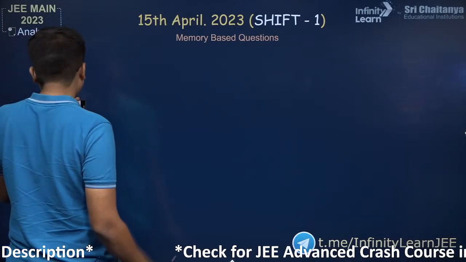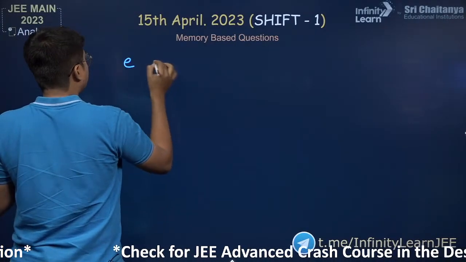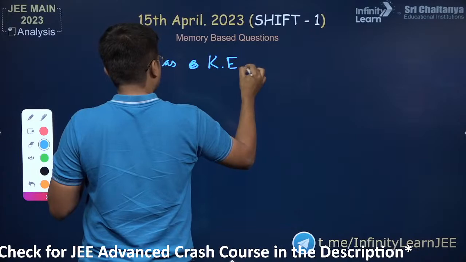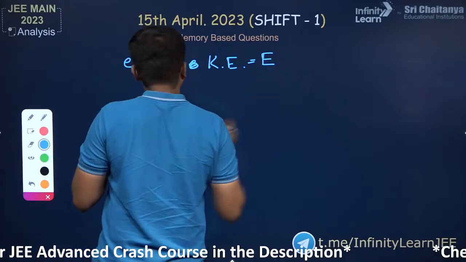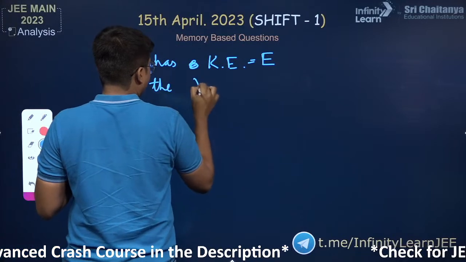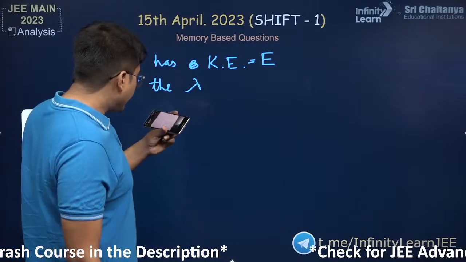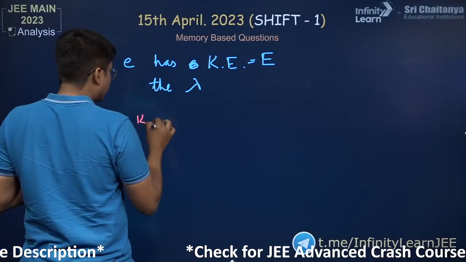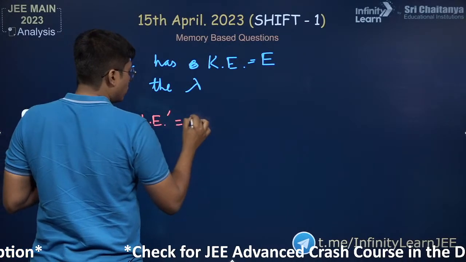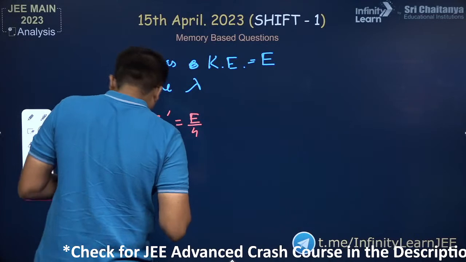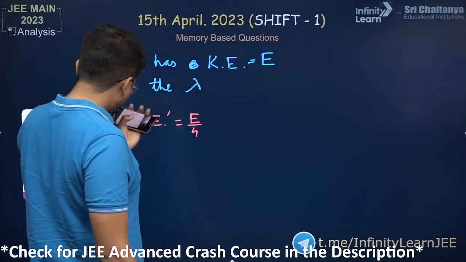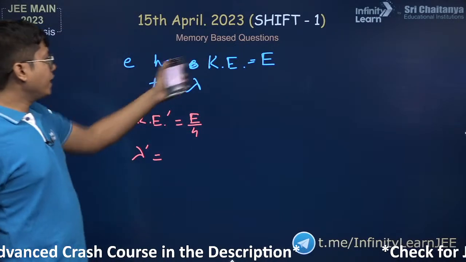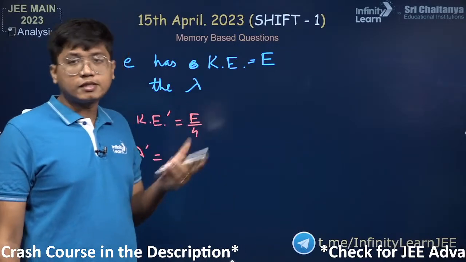So it's said that if an electron has kinetic energy Ke equal to E, then the wavelength is lambda. They have now said that the kinetic energy is reduced to E by 4. Then what is lambda dash going to be? From E to E by 4, if you bring it down, what is going to happen? Remember, this is kinetic energy.